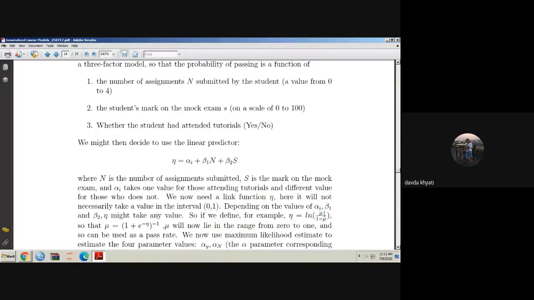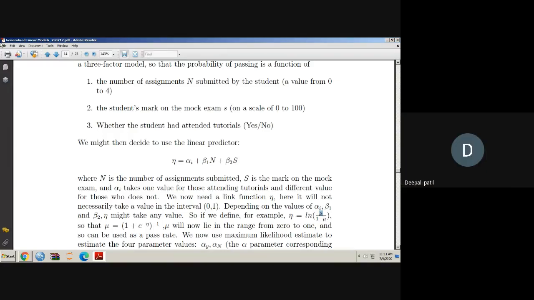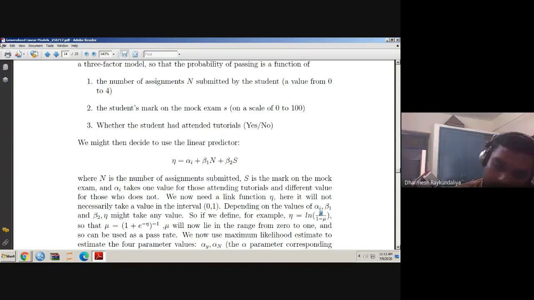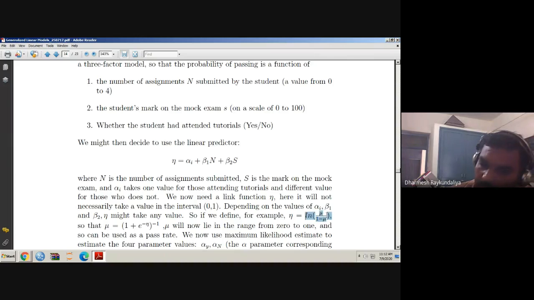And if you take mu equal to 1, what happens? 1 by 1 minus 1 is 1 by 0, which is not defined, so it is infinity. And the log of infinity is also infinity. So this transformation converts your response, which lies between 0 to 1, to minus infinity to infinity.